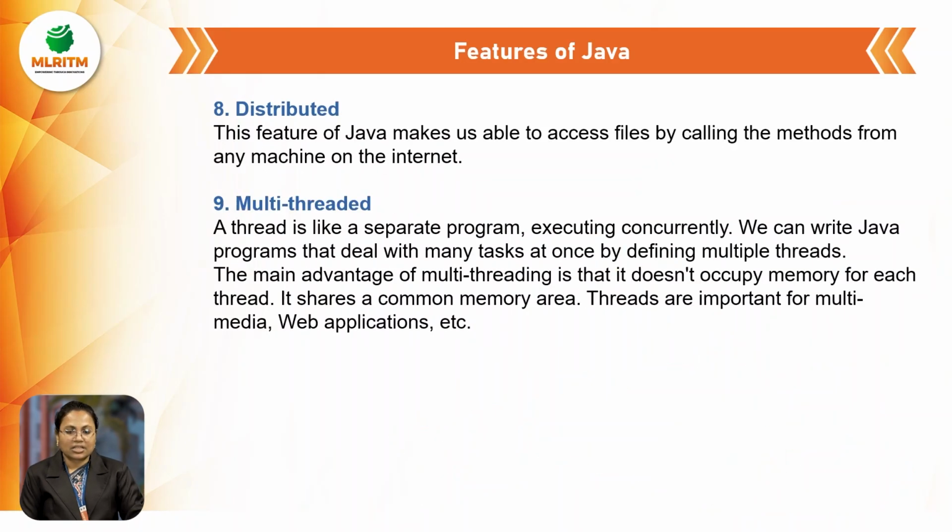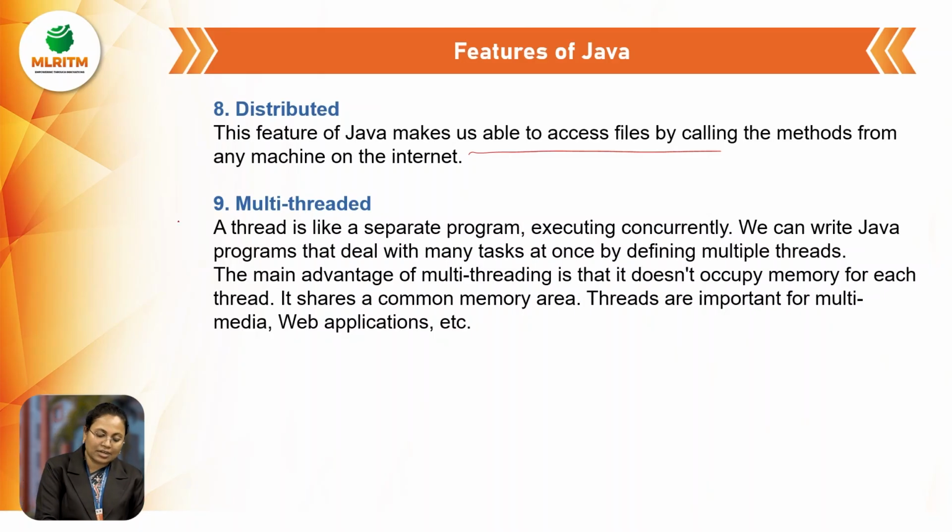Next, we can say that Java is a distributed language. Why can we say that Java is a distributed language? Because we are able to access Java files in a remote area. We can call the methods of Java files from a remote area over the internet. This kind of feature is available in Java. That's why we can say that Java is a distributed language.